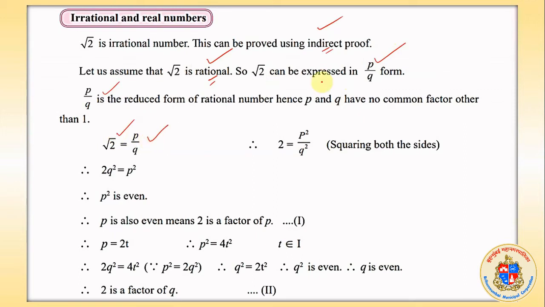If root 2 is p upon q, then squaring on both sides, the root sign can be removed. So we multiply root 2 into root 2, which is equal to 2, and p upon q squared gives p squared upon q squared. So we are squaring on both sides. In that case, what happens? We get 2q squared is equal to p squared.